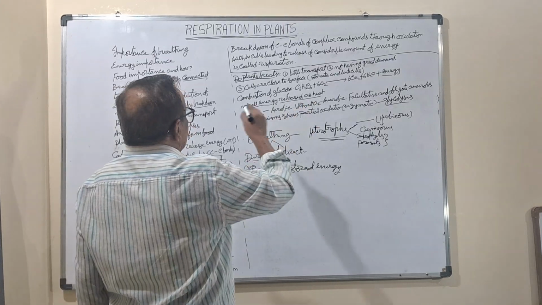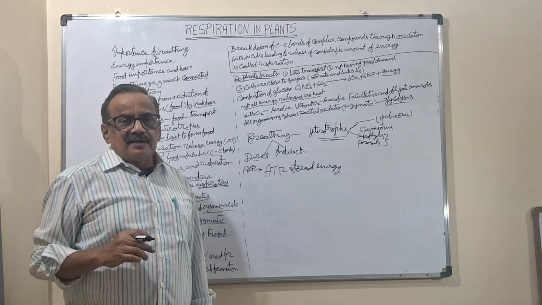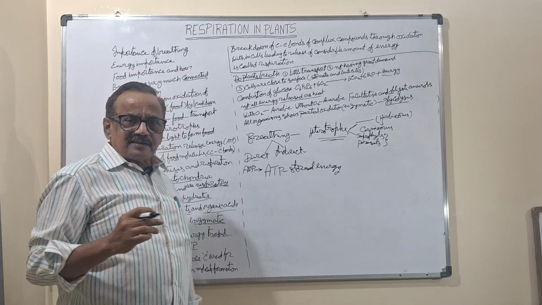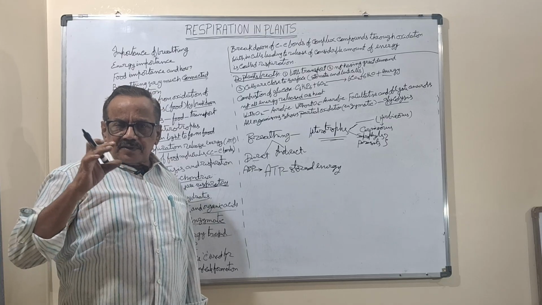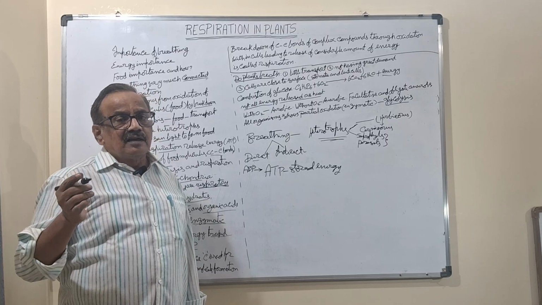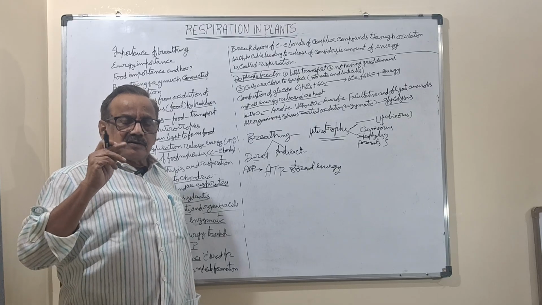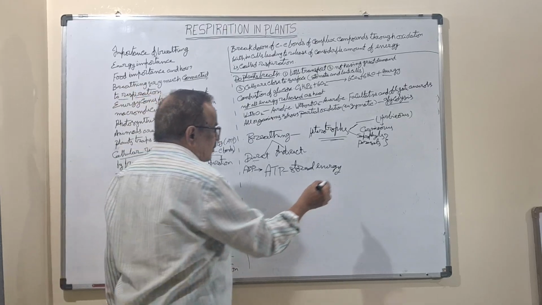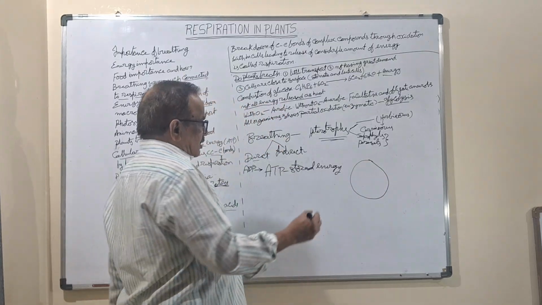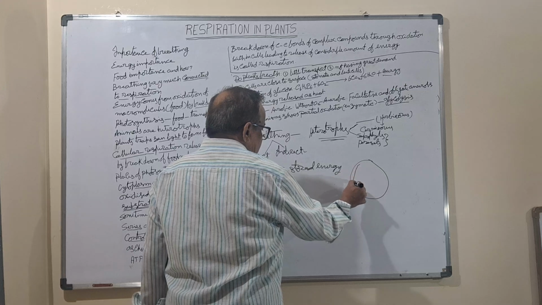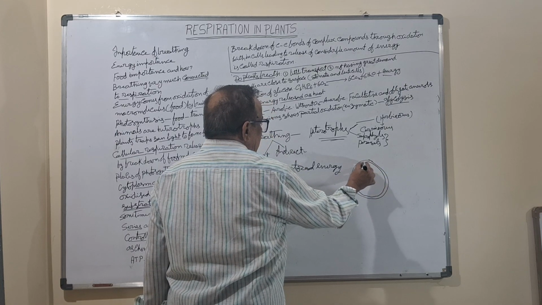And next, the third point: cells are close to the surface. The living cells present in the plant will be near the surface. This is an important point. For the stem and roots, for example, you see this big stem, this much width. The living cells are present near the surface area only.